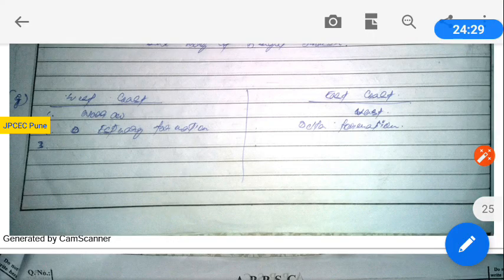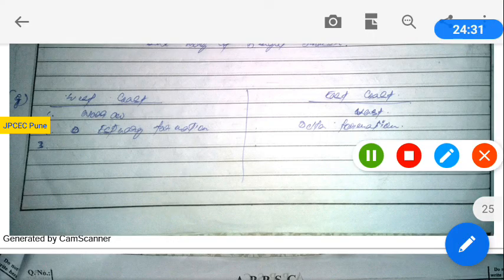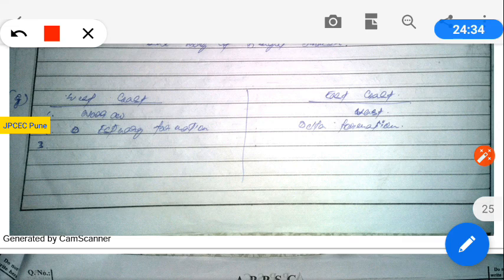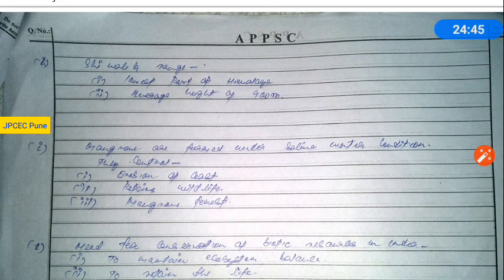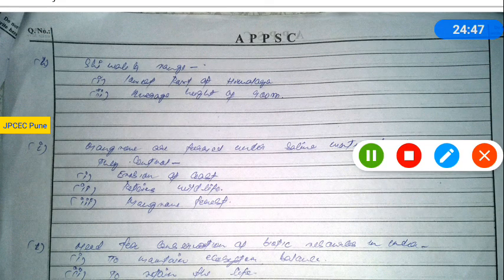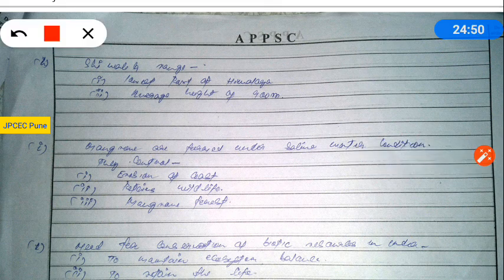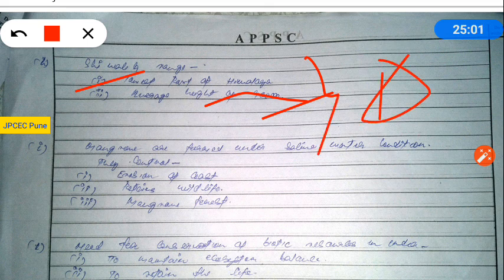Number 1G, you have written just two points, narrow and wide, the delta and estuary, so you can get 1 mark for this. Next one is about the Shivalik ranges. Friend, question number 1H is about the topographical and structural characteristics of Shivalik. In the topographical characteristics, you mentioned 900 meters and lower part, so you can get 1 mark for this.